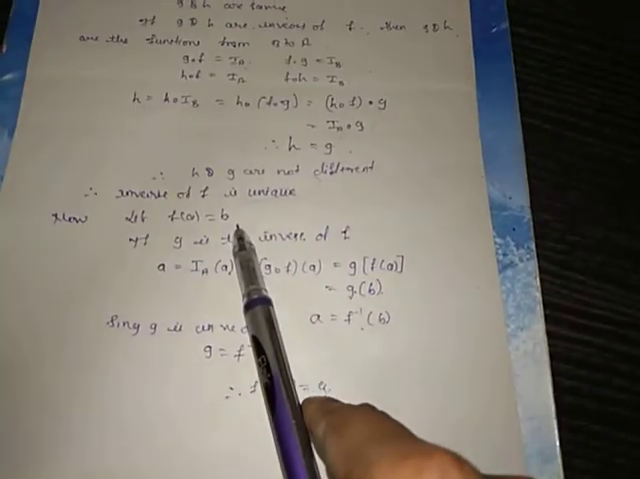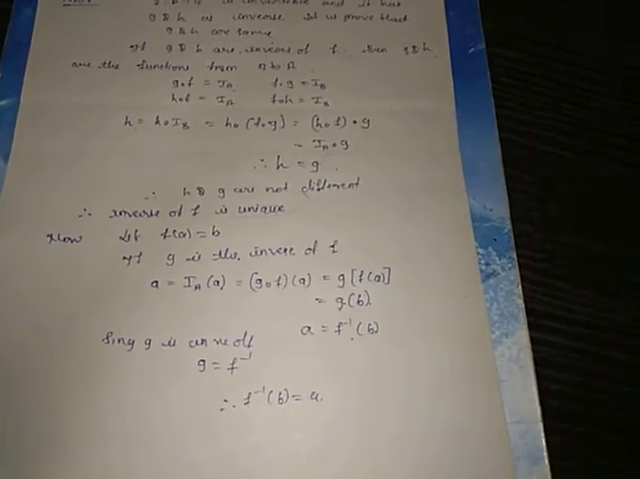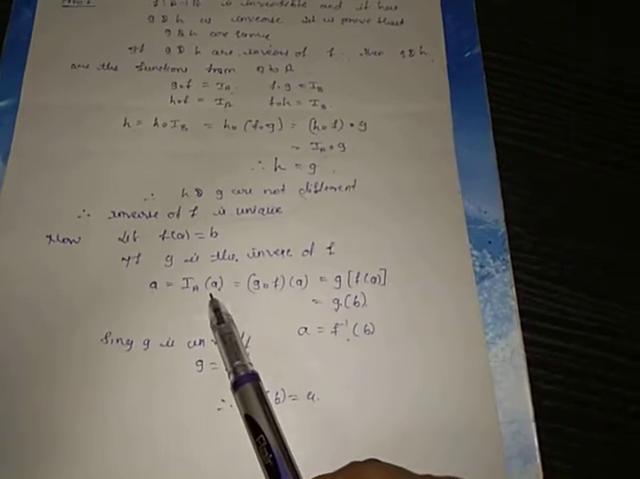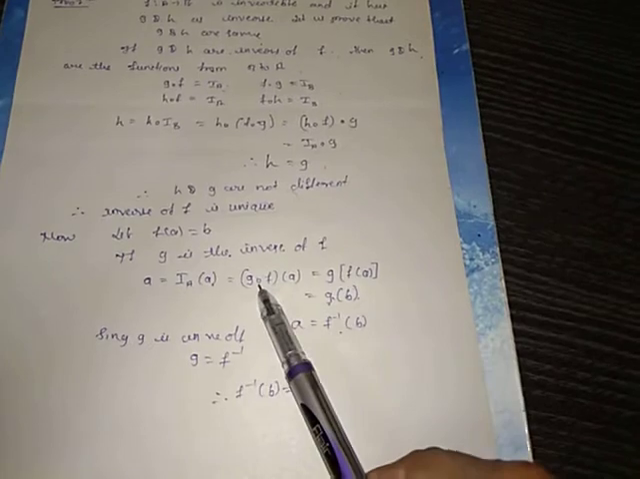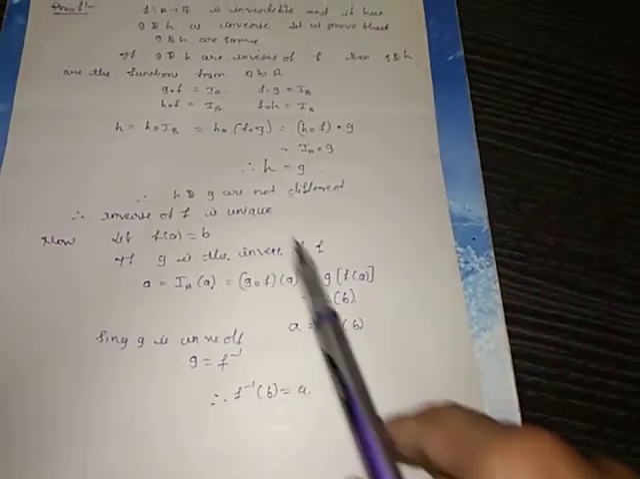If f of a equals b and g is the inverse of f. Suppose g is the inverse of f. Consider a equal to I_A of a. Here the I_A can be replaced by g dot f. g dot f of a equals g of f of a. f of a is equal to b.